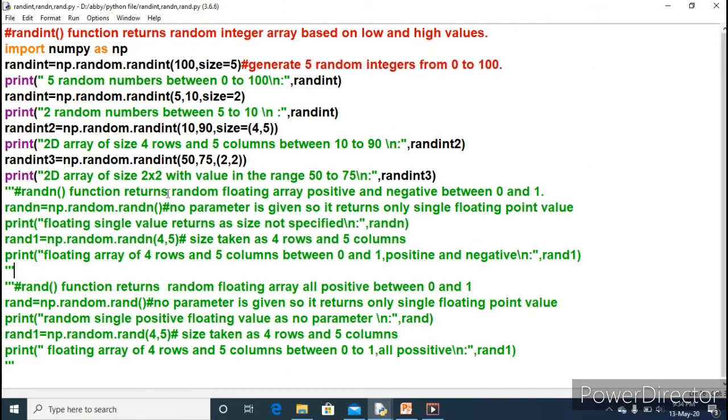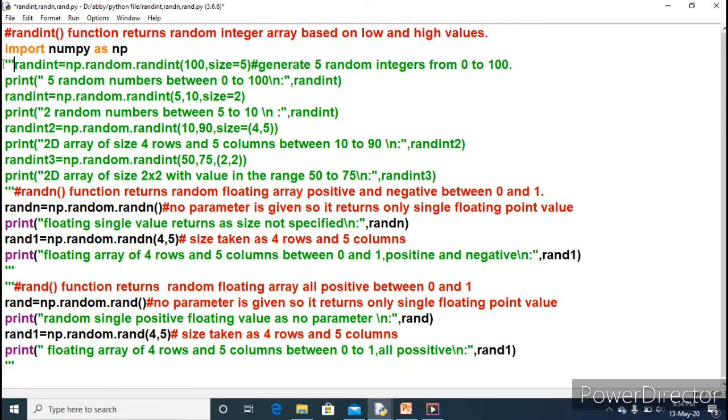In the same program, I have given the second function of random, which is the rand_n function. So let me make the previous one, which we had discussed, a comment line, and the third line, which I had made a comment, we have to remove the comment so that it becomes executable, so that you don't get confused between the functions. So rand_n function, just look at here what is mentioned here.